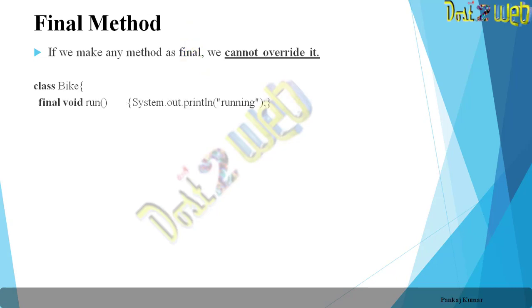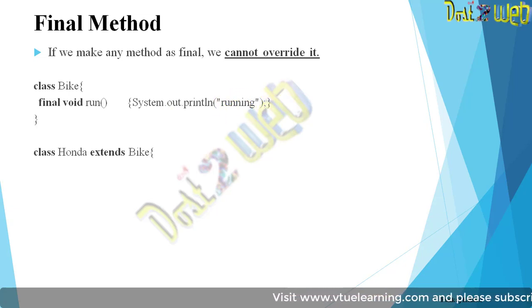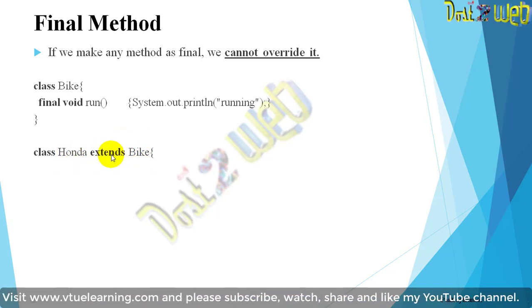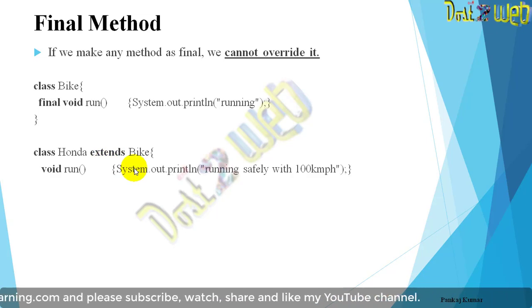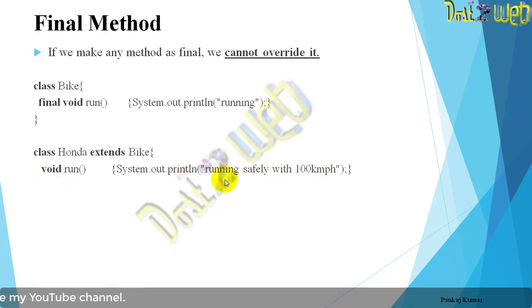See, the same program, I am just using final void run and giving a printing statement as running. Now create another class Honda, extending Bike. Then you can see here I am using the method void run and I am giving running safely with 100 km/h. So what will happen?